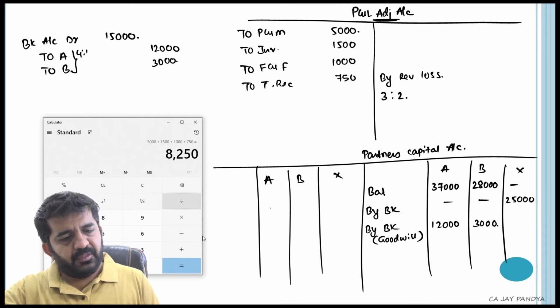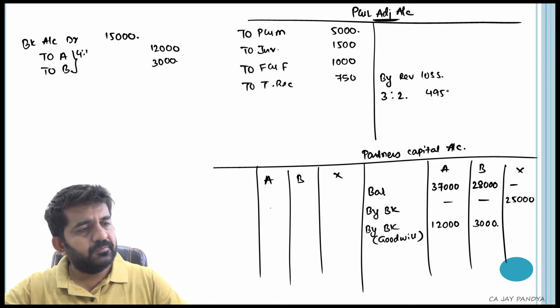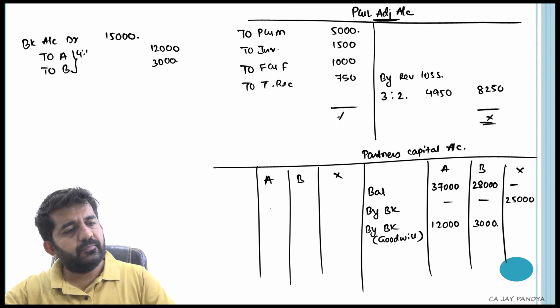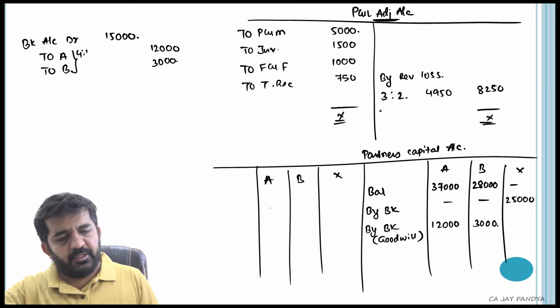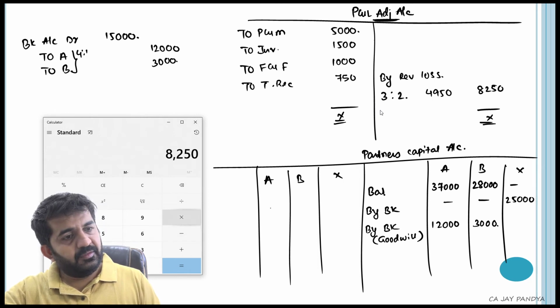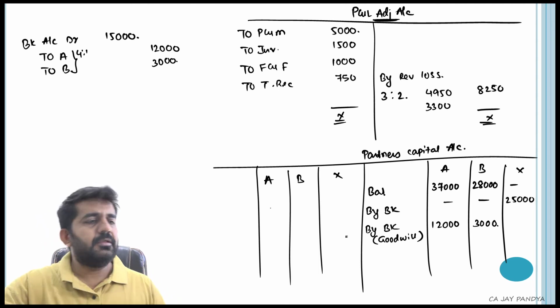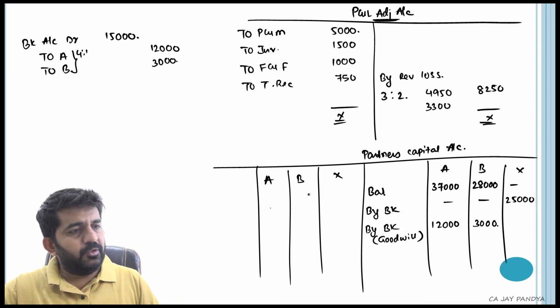Divided by 5 into 3 is 4,950. 8,250 divided by 5 into 2 is 3,300 will be debited to each partner's account.